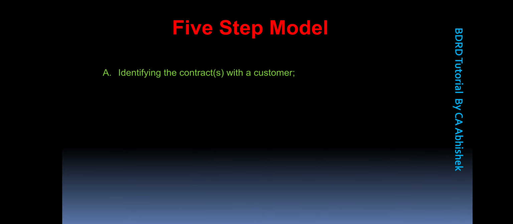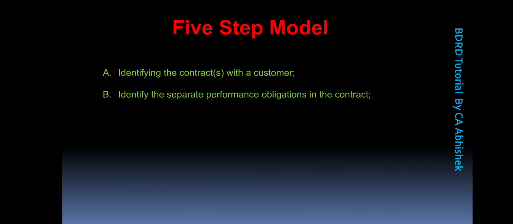The next step is to identify the separate performance obligations in the contract. Once the first step is fulfilled, that is, once the contract comes within the purview of this particular Ind AS and certain criteria and obligations are met, then we have to identify the separate performance obligations in the contract.